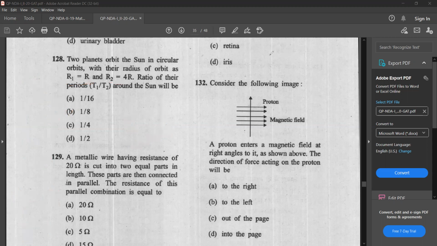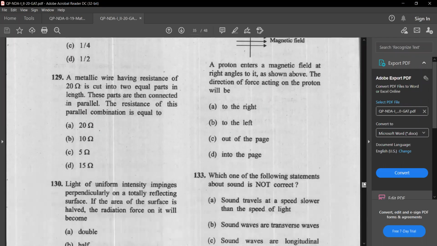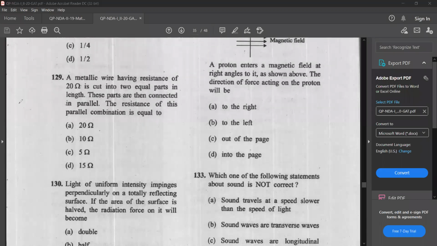A metallic wire having resistance of 20 ohm is cut into 2 equal parts in length. These parts are then connected in parallel. Resistance of this parallel combination is equal to? Okay, so we have a metallic wire of 20 ohm and it is cut into 2 equal parts.